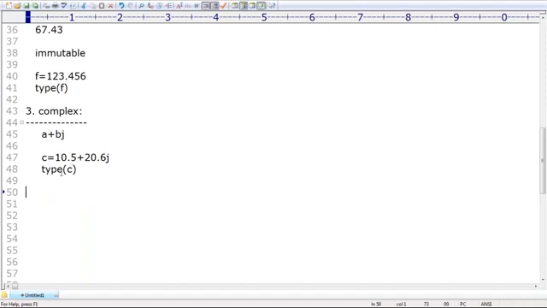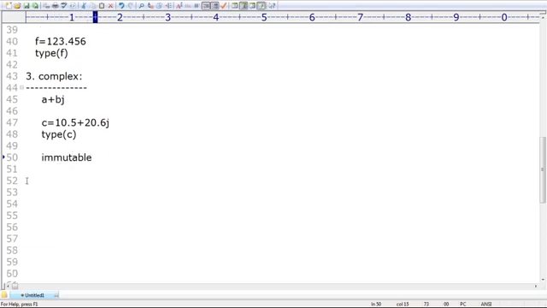But here one small twist is there. Is it immutable or not? All fundamental data types are by default immutable. Once we create an object, we are not allowed to change its content.